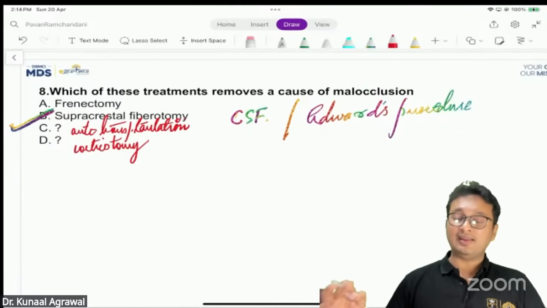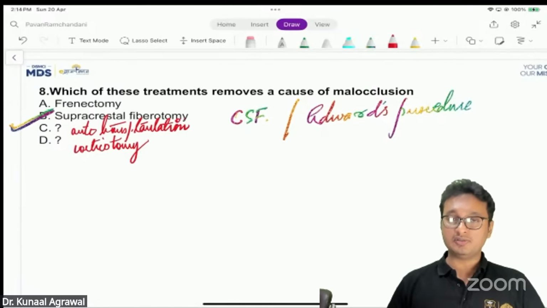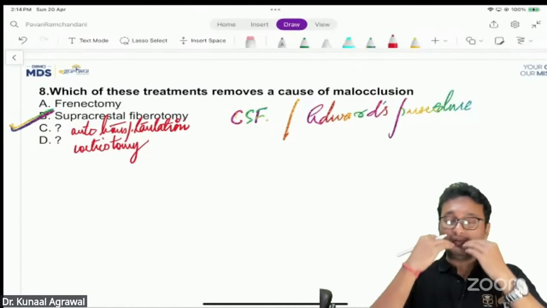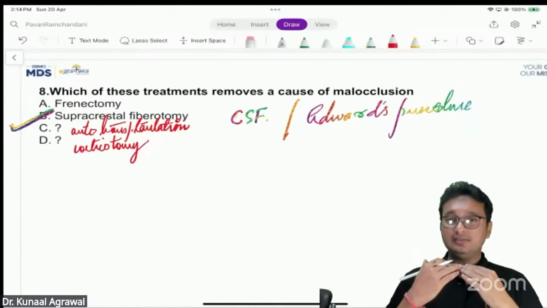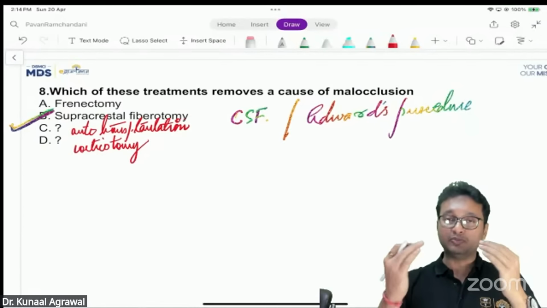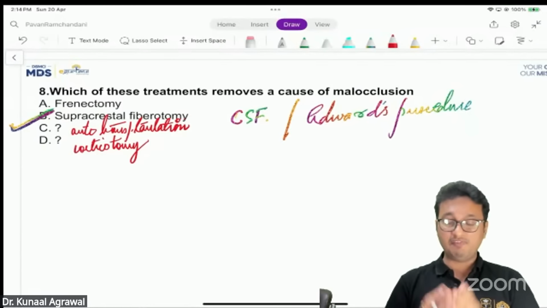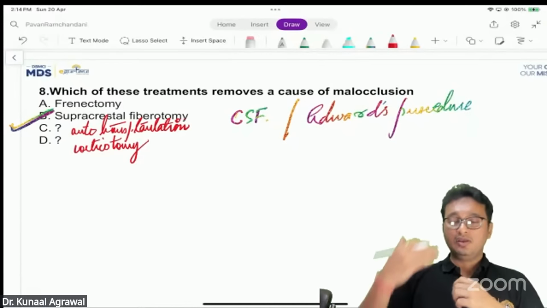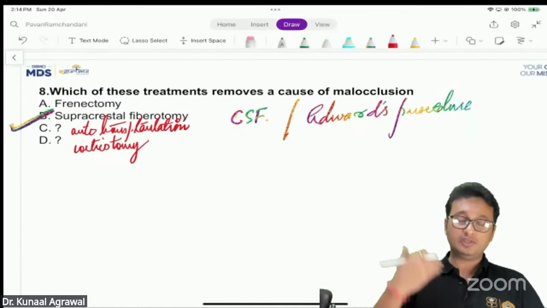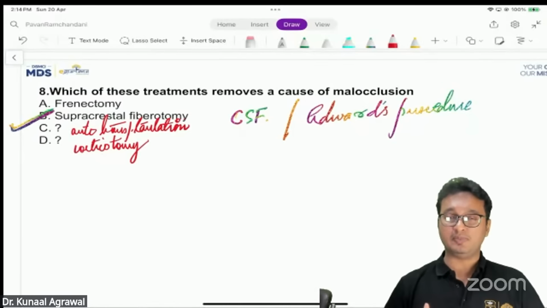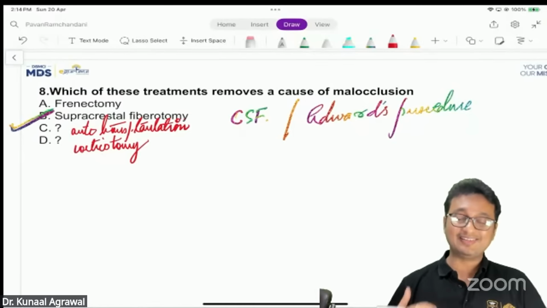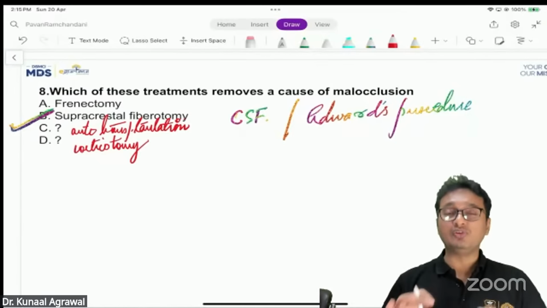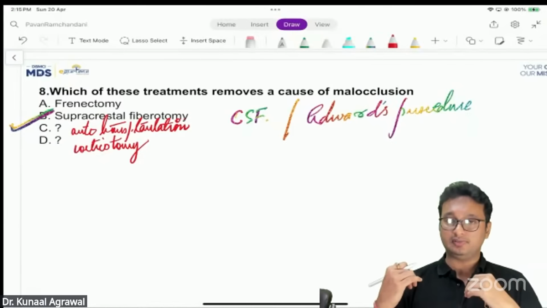Corticotomy is again an invasive method. It's a minor surgical procedure to accelerate tooth movement. We remove a part of the gingiva above the teeth where we want them to move at a rapid rate, and expose the periosteum of the underlying bone. We create partial osteotomy cuts, not through and through, to accelerate the rate of tooth movement, and then we put bone graft in that area and close the sutures.